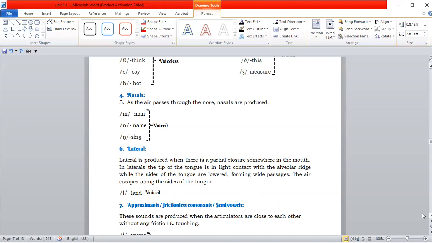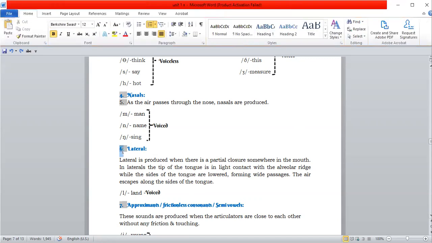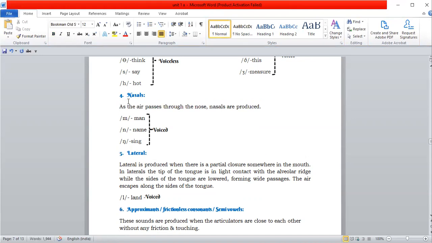The fifth one is lateral. Lateral is produced when there is a partial closure somewhere in the mouth. In laterals, the tip of the tongue is in tight contact with the alveolar ridge, while the sides of the tongue are lowered, forming wide passages. The air escapes from the sides of the tongue.